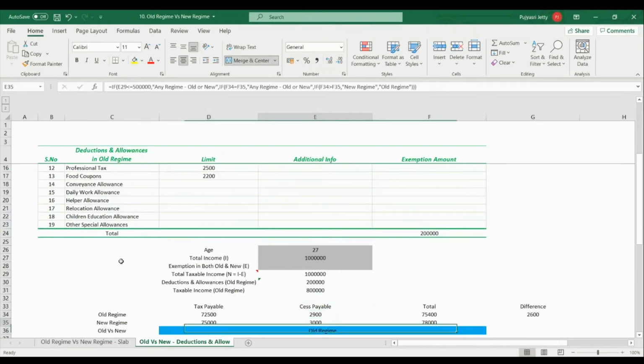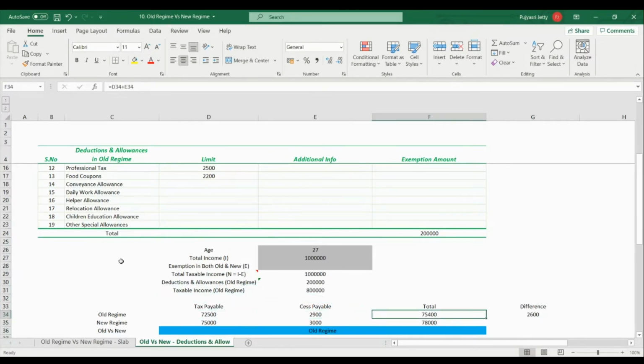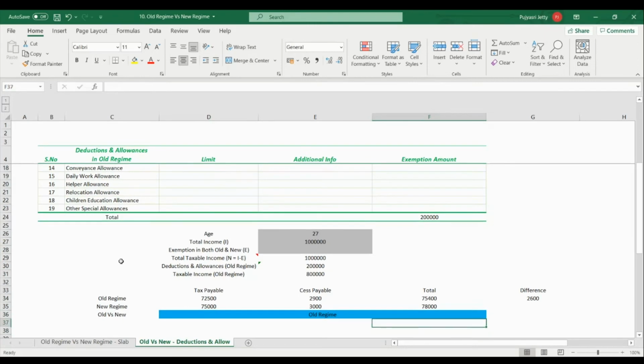So as the total taxable income reduced, the tax payable and cess payable also reduced to a total of 75,000 only from 1,06,000 odd earlier. And the tool is now recommending old regime because the tax that needs to be paid under old regime is lesser. In this way, you can enter your own details and check which of the both regimes is better for your particular case and by how much as well. So we just saw how we can decide between old regime or new regime for our particular case.